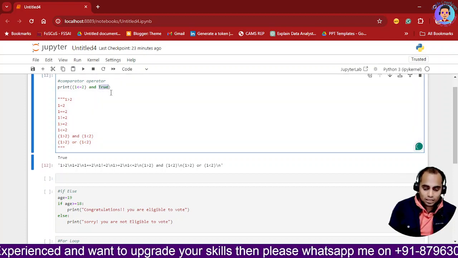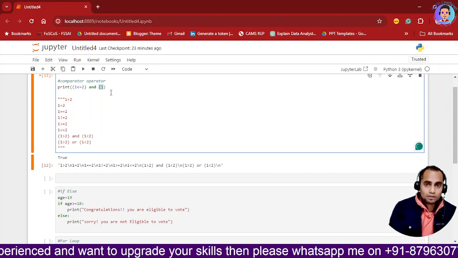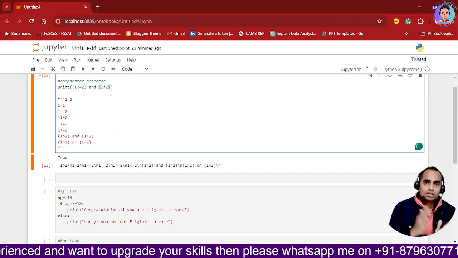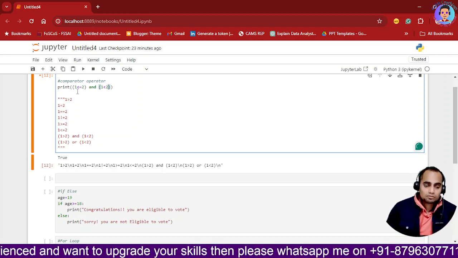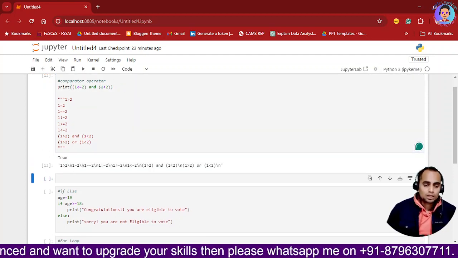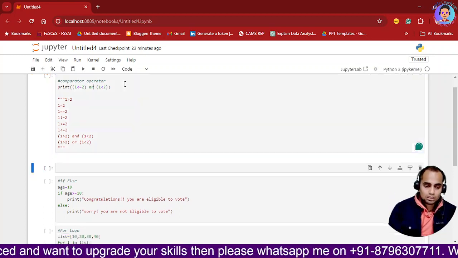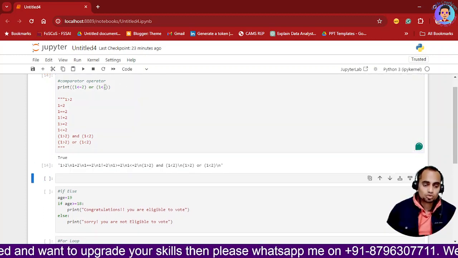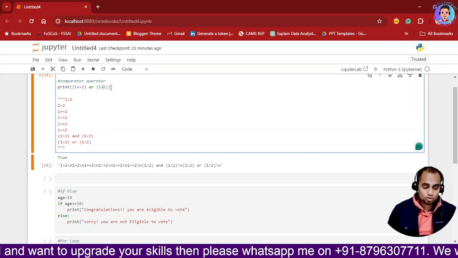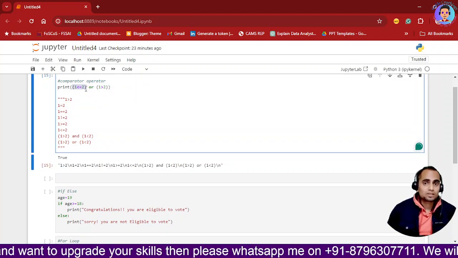Now if I want to compare another condition over here, what will I write? 1 is less than 2, that is true. 1 is less than equals to 2, that is again true. So true will be the answer. If I change this and to the or operator, again the answer will be true, because either of them has to be true. Now if I change it to 1 is greater than 2, that is not true, but it will still give me a true result, because the first statement is going to give a true result.